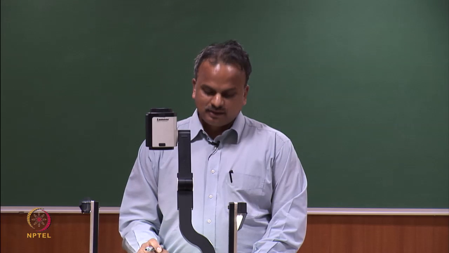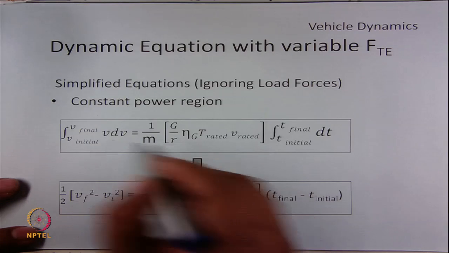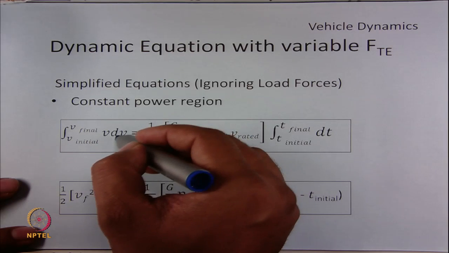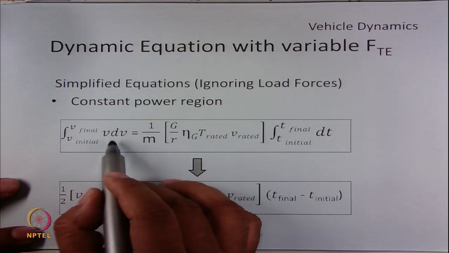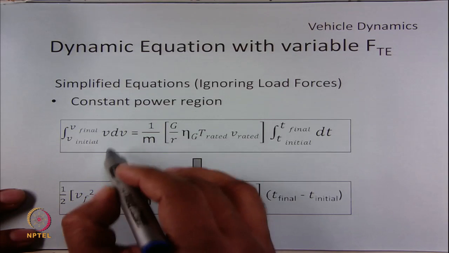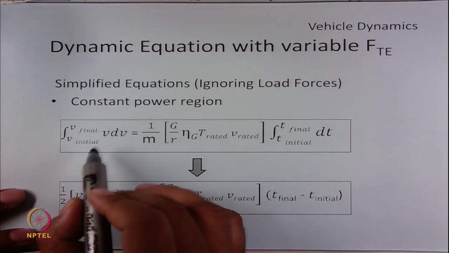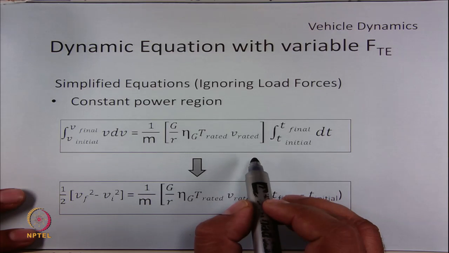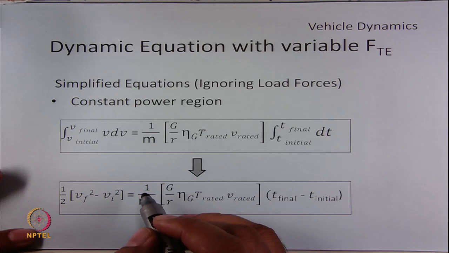It can be done by multiplying the inverse expression of V on this side. So, we will have the V dV by dt expression where the dt is now transferred to the other side. So, this expression can be integrated as a function of time, similar to the method we have adopted earlier.